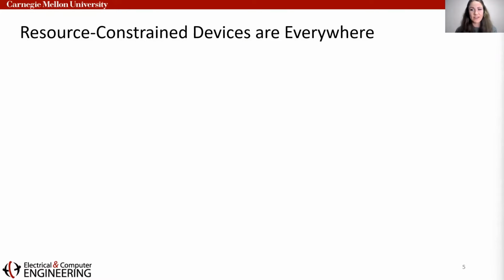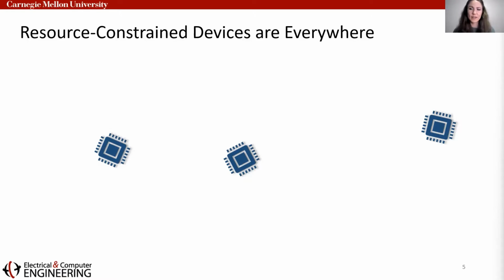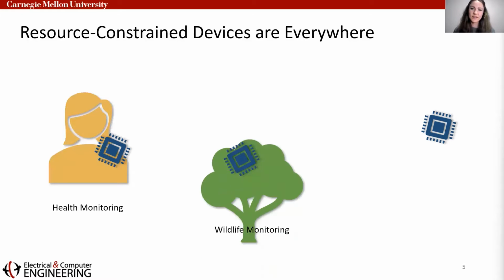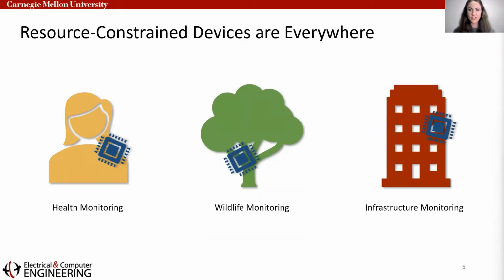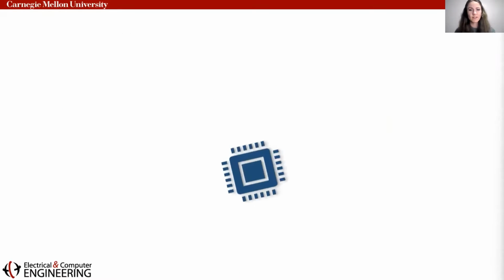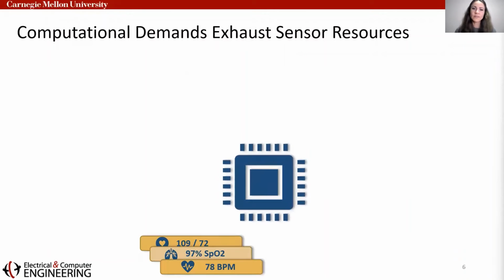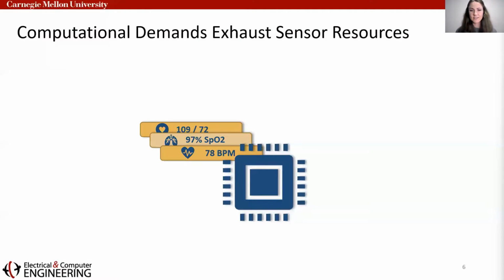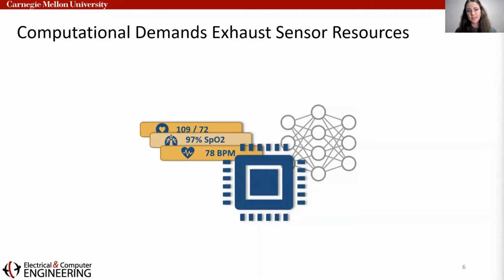Resource-constrained devices are everywhere. These small devices operate within minimal power budgets up to a few hundred milliwatts and are often found in sensing applications, including health monitoring, environment monitoring, and infrastructure monitoring. If we take a closer look at one of these devices, we see that they are often used to collect sensitive data. This data is then processed to extract useful information and results.